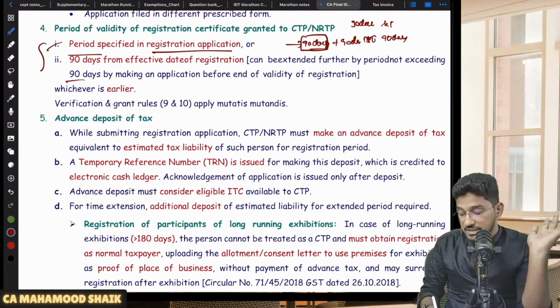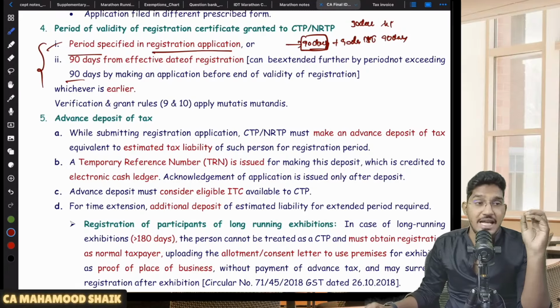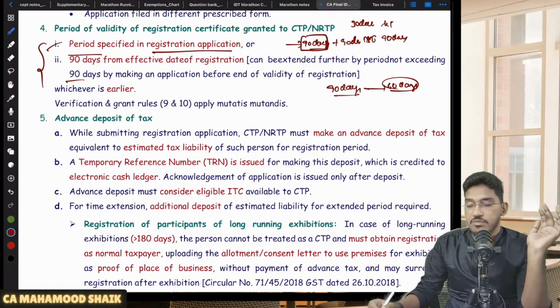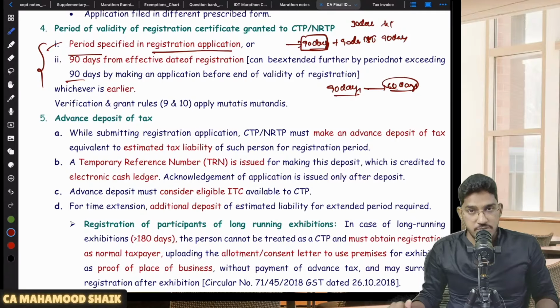And even for that extension, you have to make an advance deposit of tax. Let us say initially you took the registration for 90 days. Now you are asking for an extension for 60 more days. You have to make an application: Sir, I want to extend my CTP or NRTP registration by 60 more days.